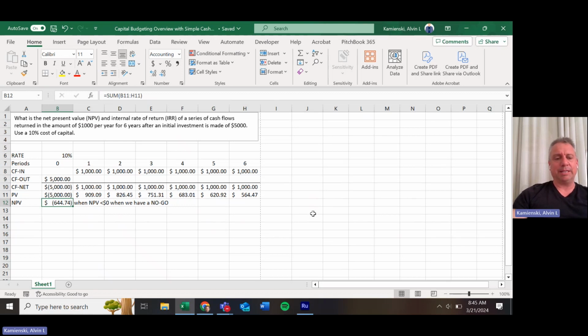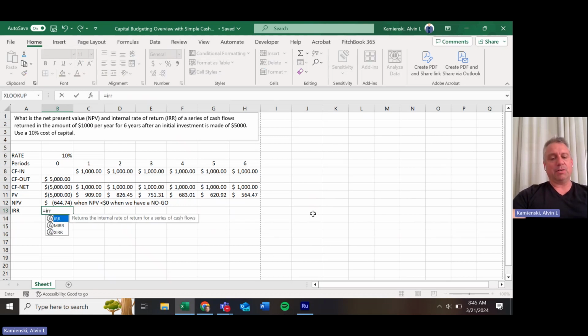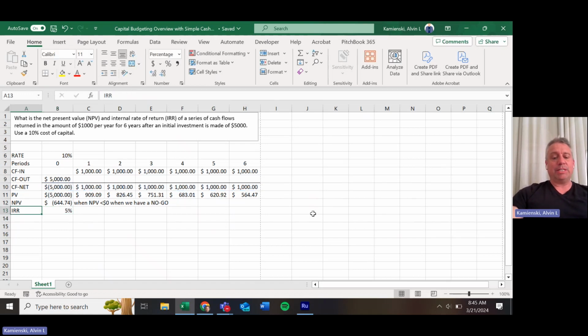some dollars immediately. We qualify that in terms that the world can understand more generally by thinking about it in terms of IRR, or internal rate of return. And indeed, in this case, if we use equals and then IRR and open a parenthesis, and the key thing is your values for input in IRR are these cash flows net that we select and close the parenthesis, and we see that we get an IRR of about